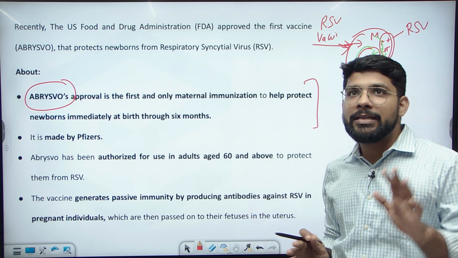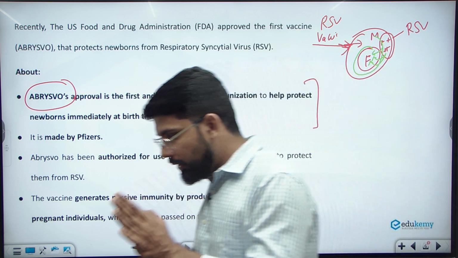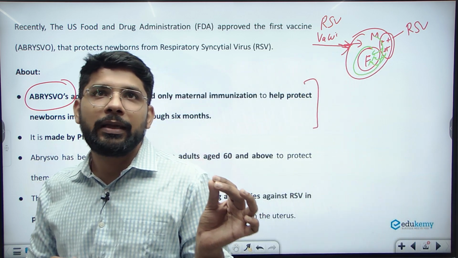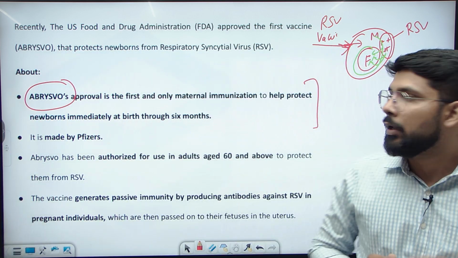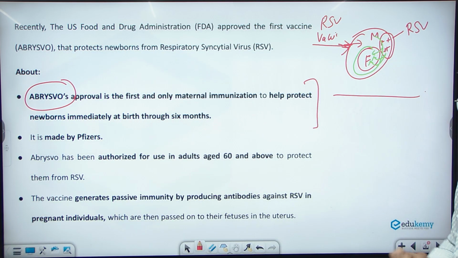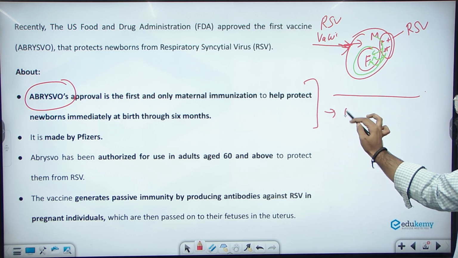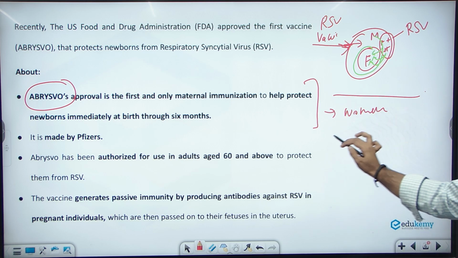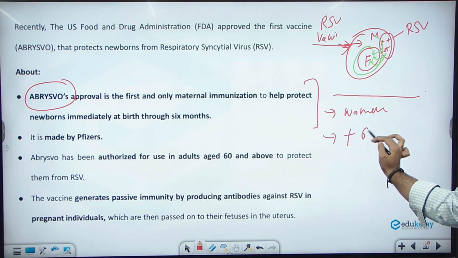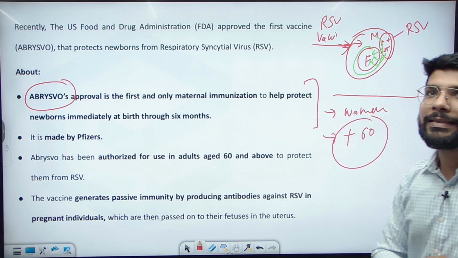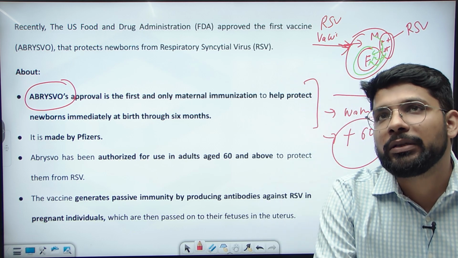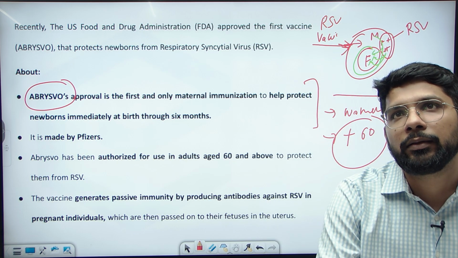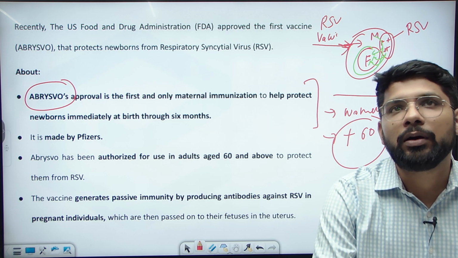It is authorized to be given only to mothers and also to adults above 60 years of age. So there is a condition. You can give this vaccine to women who are pregnant, and second, you can give this vaccine to adults above 60 years of age. So there is a restriction. You cannot give this vaccine below 60 years of age, but you can give it to a pregnant woman.